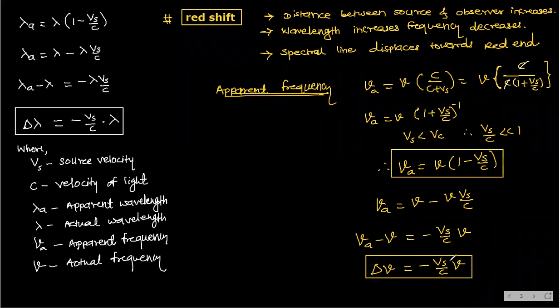How to calculate? We just need source velocity, velocity of light, and actual frequency. Understood? Clear? Note down fast.